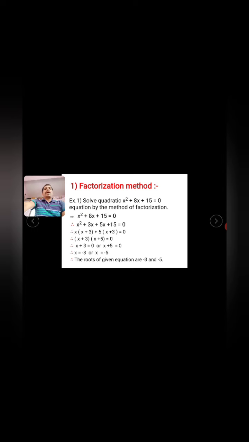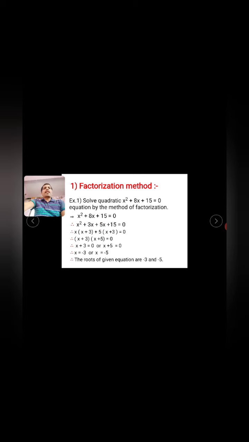So the middle term is 8x. That means 8x can be divided into two factors. We have to see the two factors in terms of 3x and 5x. Got it? That means the middle term 8x can be factorized into the two factors 3x and 5x.